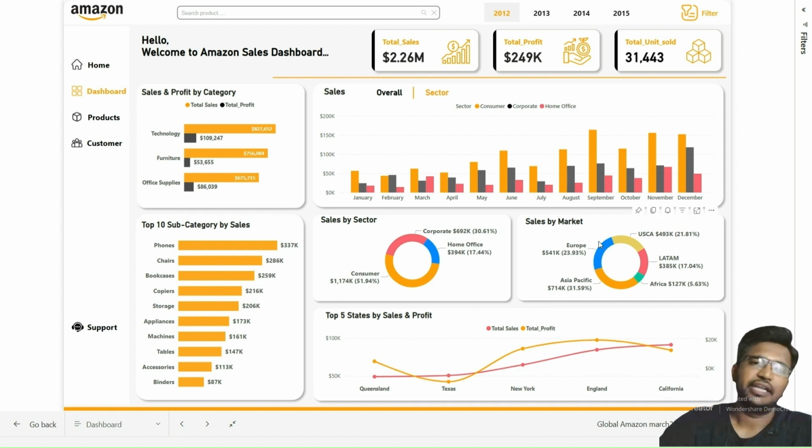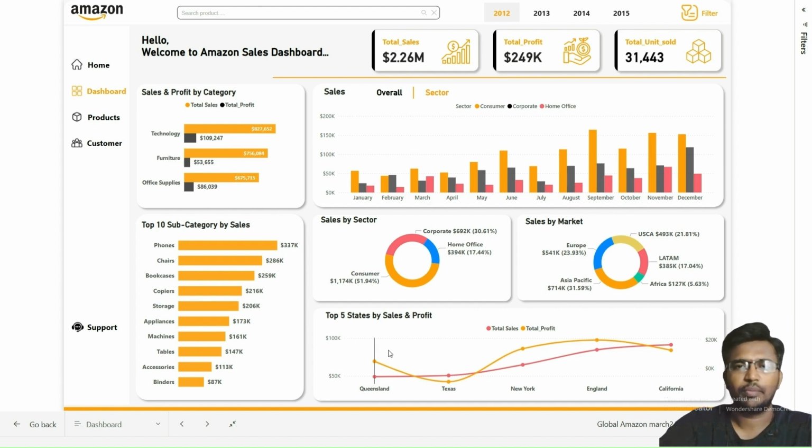This donut chart displays sales data segmented by market regions, highlighting the contributions from major regions such as Asia Pacific, Europe, United States and Canada, Latin America, and Africa. The chart effectively showcases the significant sales contributions from the different regions, making it easy to compare the relative performance at a glance. The next is top 5 states by the sales and the profit.